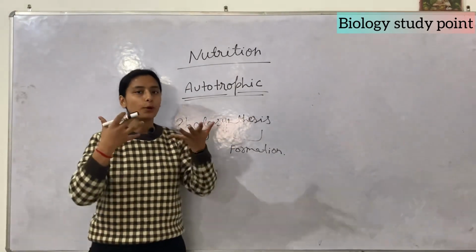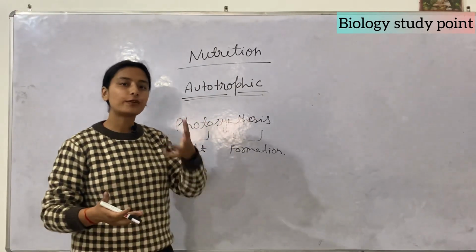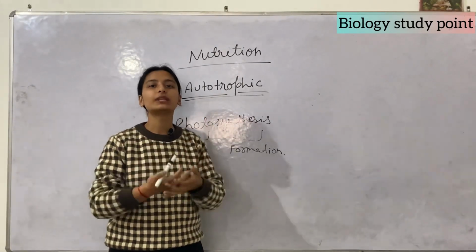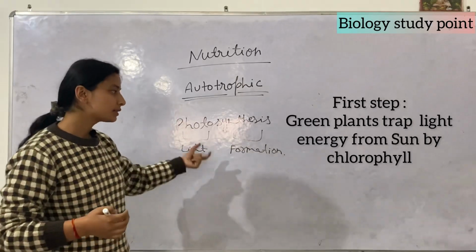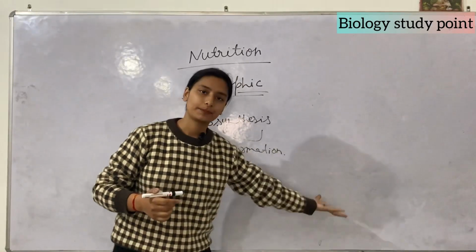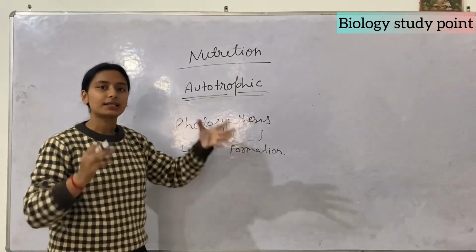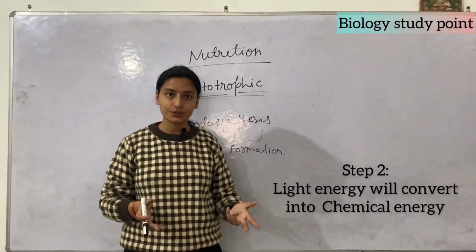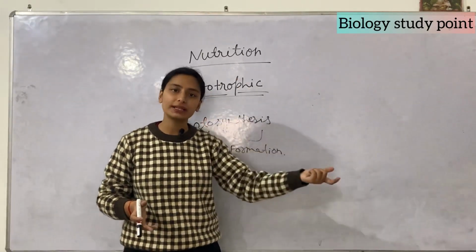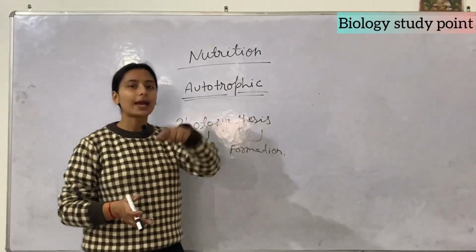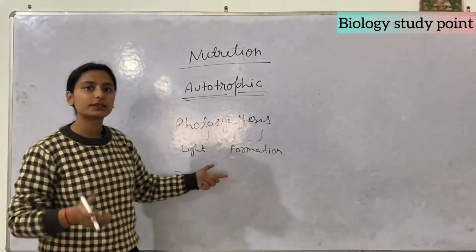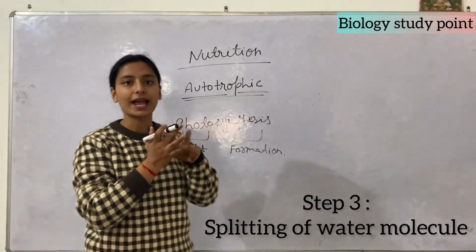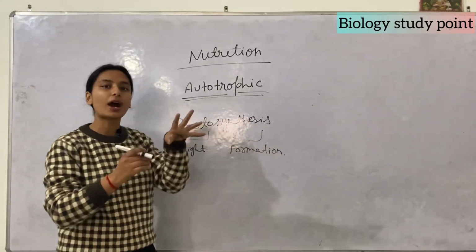If we talk about the process of photosynthesis, the first step is that the green plant traps the sunlight with the help of chlorophyll. After this, the sunlight, which is light energy, is converted into chemical energy. Third is the splitting of water molecules, H2O, which splits into hydrogen and oxygen.